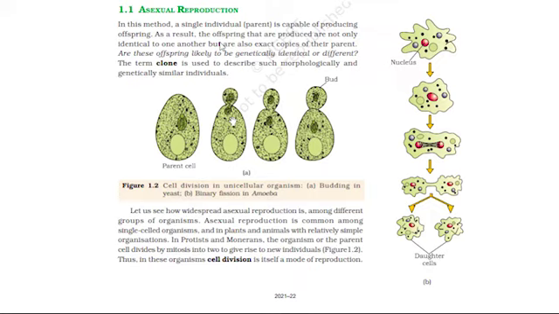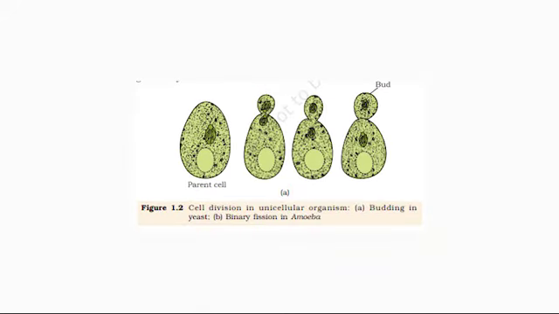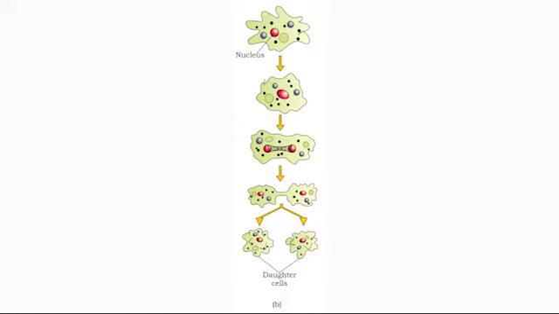Let us see how widespread asexual reproduction is among different groups of organisms. Asexual reproduction is common among single-celled organisms, and in plants and animals with relatively simple organizations. In protists and monerans, the organism or the parent cell divides by mitosis into two to give rise to new individuals, Figure 1.2. Thus, in these organisms, cell division is itself a mode of reproduction.